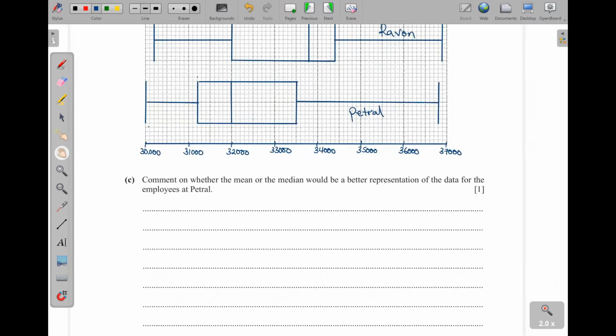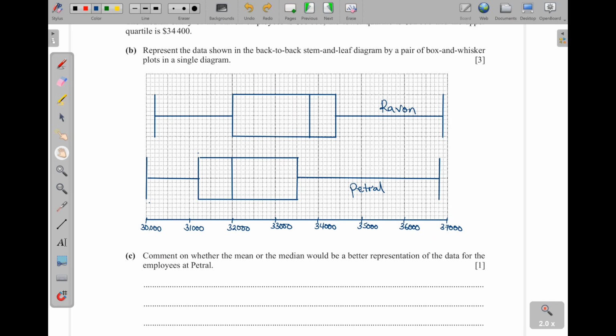The next part, C, comment on whether the mean or the median would be a better representation of data for the employees at petrol. We have what we call measures of central tendency. We have mode, median, and mean. Okay, when you look at mode, is the most appearing number. Median, that is the value that is going to remain in the middle.